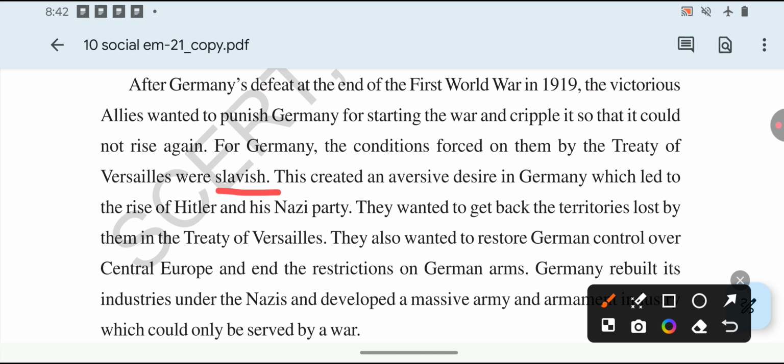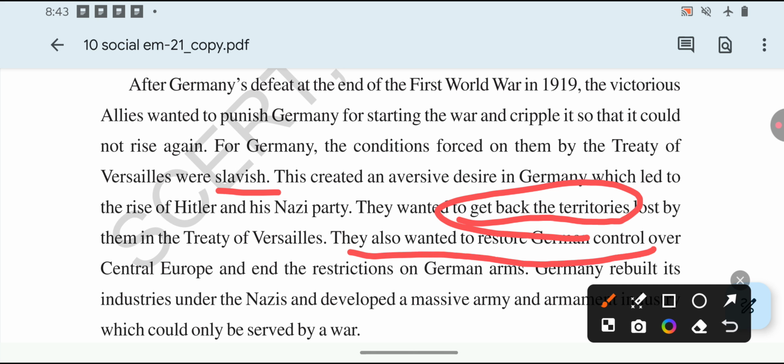This leads to Hitler and the Nazi party. The German people wanted to get back their territories which were lost in the Versailles Treaty. They also wanted to restore Germany's control over Central Europe.